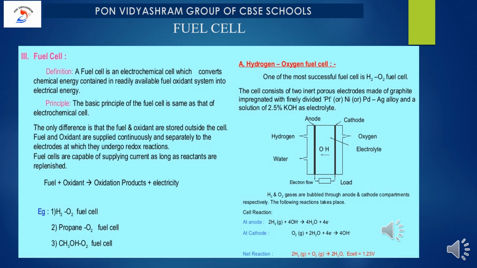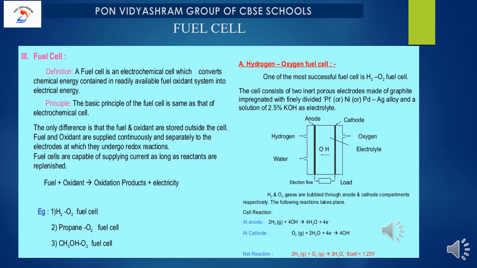Very simple circuit, you could see in the figure. One of the most successful fuel cells is the hydrogen oxygen fuel cell. The cell consists of two inert porous electrodes made of graphite. Please remember, made of graphite with finely divided platinum or nickel or palladium and silver alloy, and a solution of 2.5% KOH as electrolyte. Have you understood?